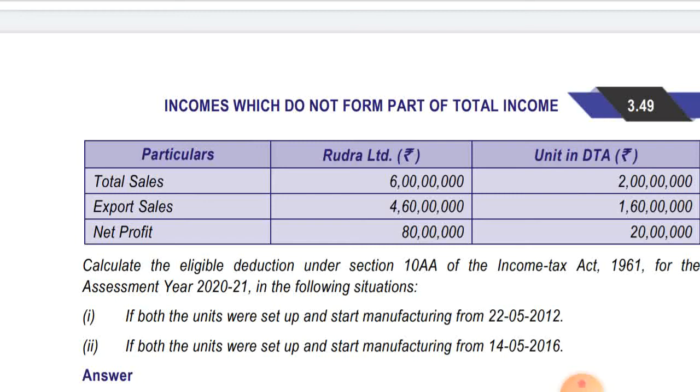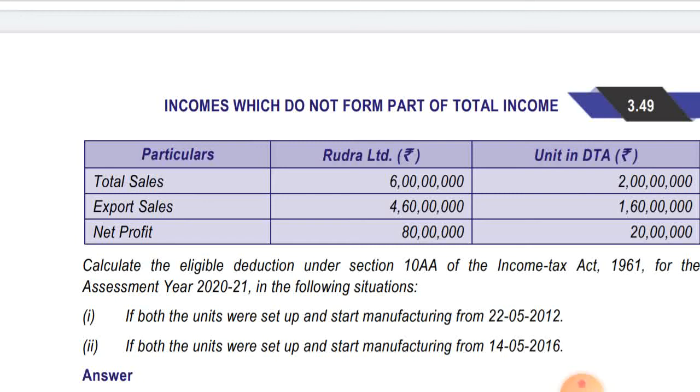From the export sale of Rudra Limited, if we deduct the export sale of domestic tariff area, we'll get the export sale of SEZ unit. And if we deduct from the net profit of Rudra Limited 80 lakhs the domestic tariff area net profit, that is 20 lakh, it will give 60 lakh, that will be the SEZ net profit. Okay, so this is in the first situation.